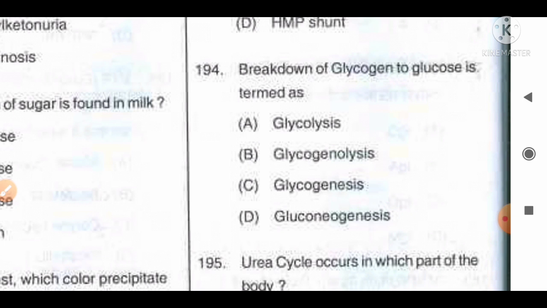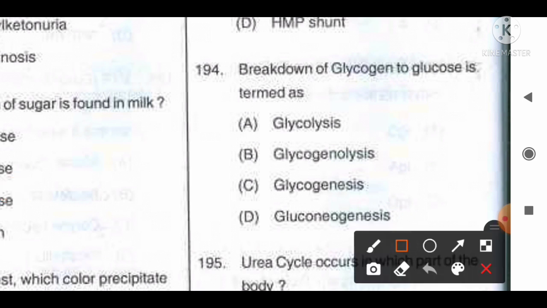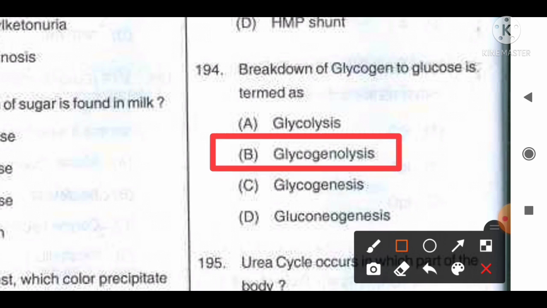Glycogenolysis is the breakdown of glycogen to glucose, whereas glycogenesis is the formation of glycogen, and gluconeogenesis is the process of formation of glucose. So option B, glycogenolysis, is the breakdown of glycogen to glucose, and will be the correct answer for this question.